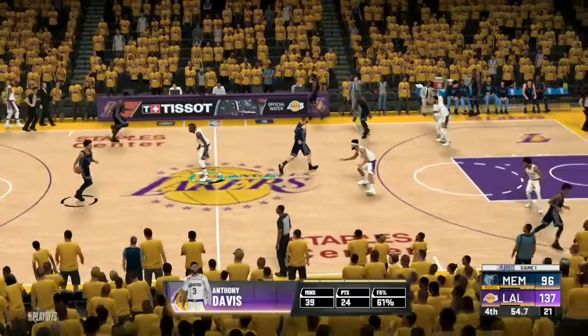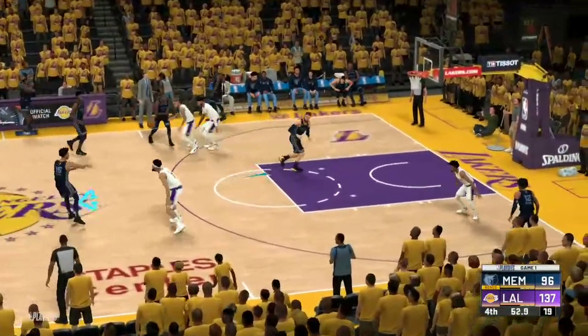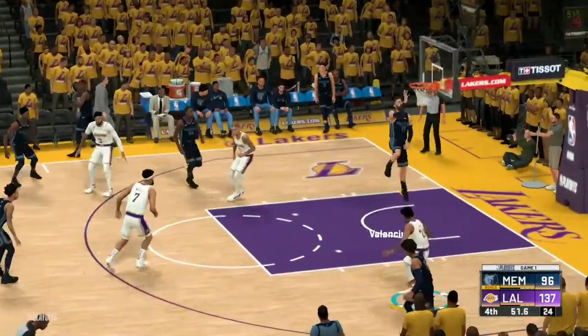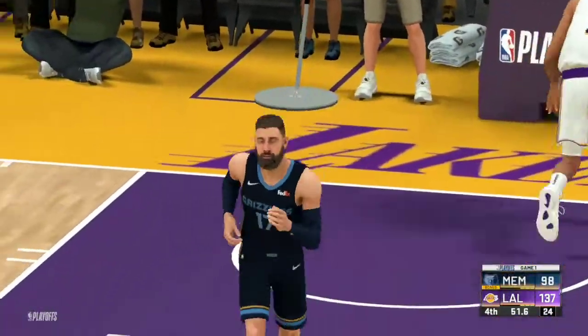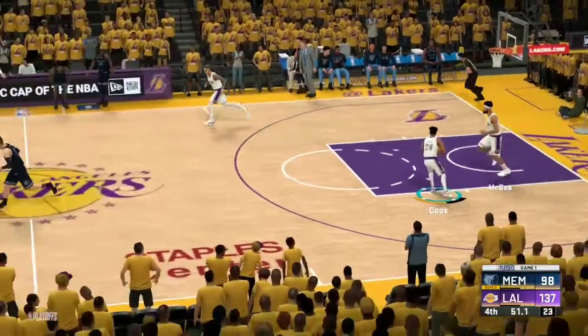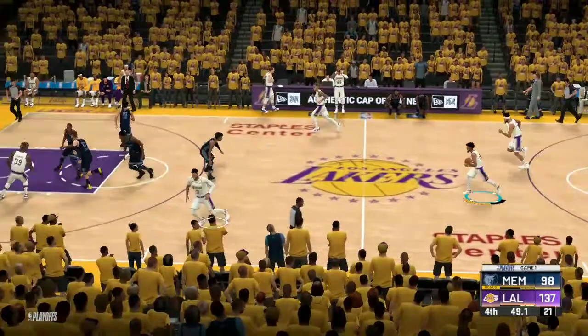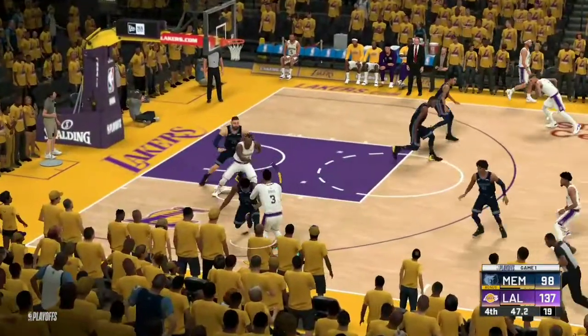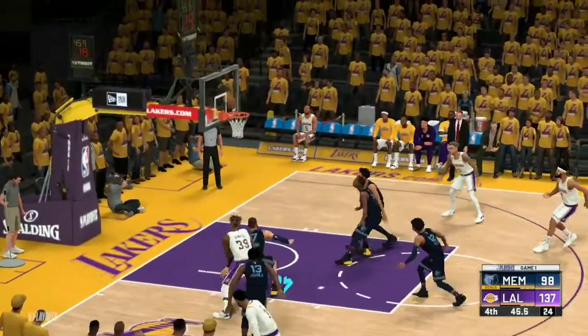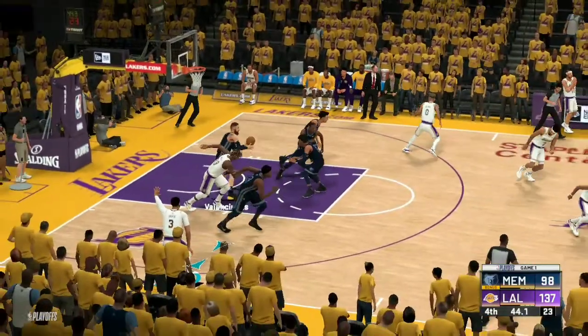Anthony Davis has 24 points on 60% shooting today, as Ja Morant passes to Jonas Valanciunas and he makes that one. Okay, so let's try to hit some 3 pointers here. First up, Anthony Davis goes up for three, and I'm playing with the Lakers here just to have some fun.